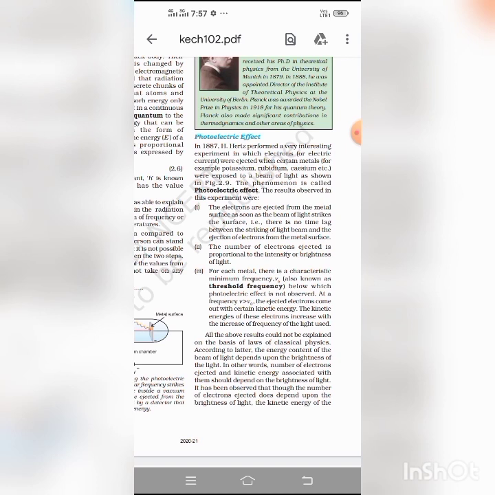Now we discuss work function. It is the minimum energy required to eject an electron from a metal. It is equal to h nu 0. It is also equal to ionization energy. So work function is the minimum energy required to eject an electron from a metal.